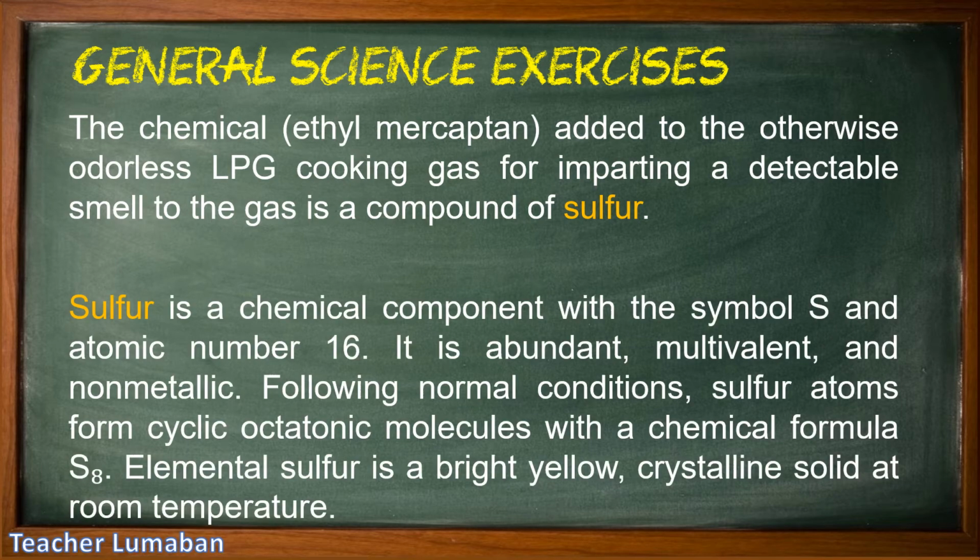Sulfur is a chemical component with the symbol S and atomic number 16. It is abundant, multivalent, and nonmetallic. Following normal conditions, sulfur atoms form cyclic octatomic molecules with the chemical formula S8. Elemental sulfur is a bright yellow, crystalline solid at room temperature.